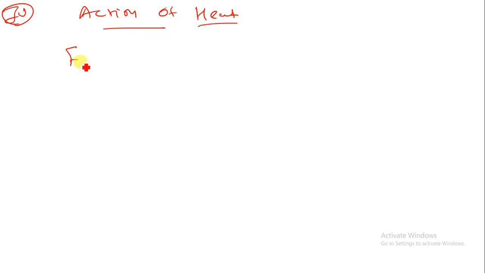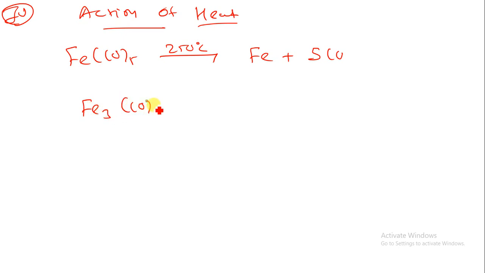Let us take one more example, the fourth one, that is action of heat, or in a thermal condition what will happen. Suppose we are having Fe(CO)5, when it is reacted at 250 degrees Celsius, Fe plus 5CO will be generated. If we are having Fe3(CO)12, when it is reacted at 140 degrees Celsius, it is converted into 3Fe plus 12CO.